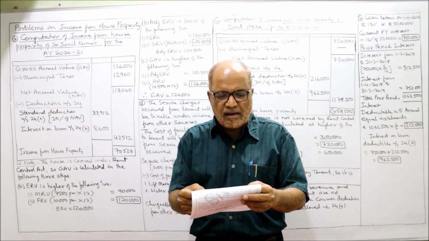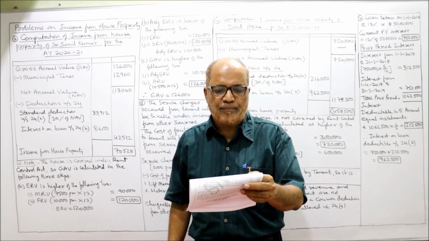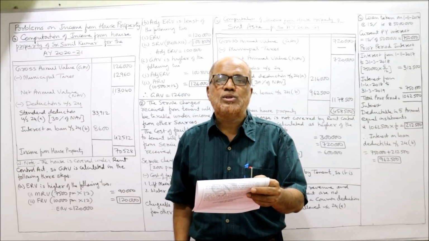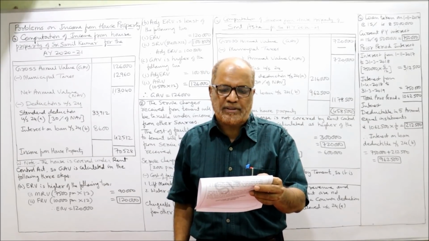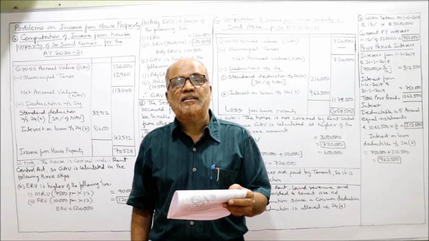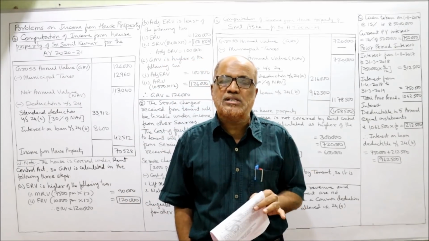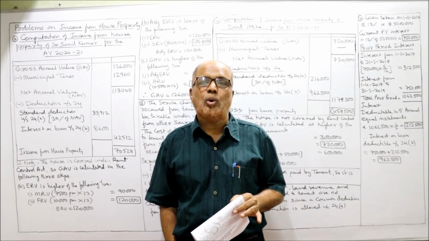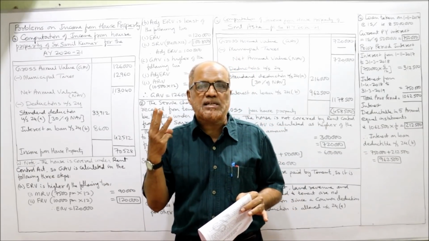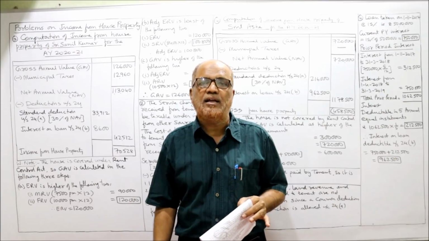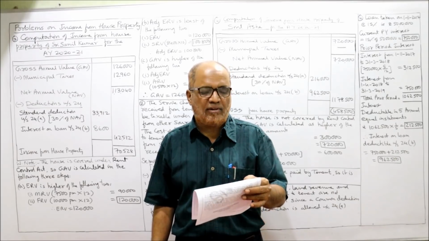Then municipal rental value 7,500 MRV and rent of similar house FRV is 10,000 per month. Standard rent 8,400 per month. Standard rent is given. So this house is covered by Rent Control Act. So 3 steps we require for calculating the GAV, gross annual value.